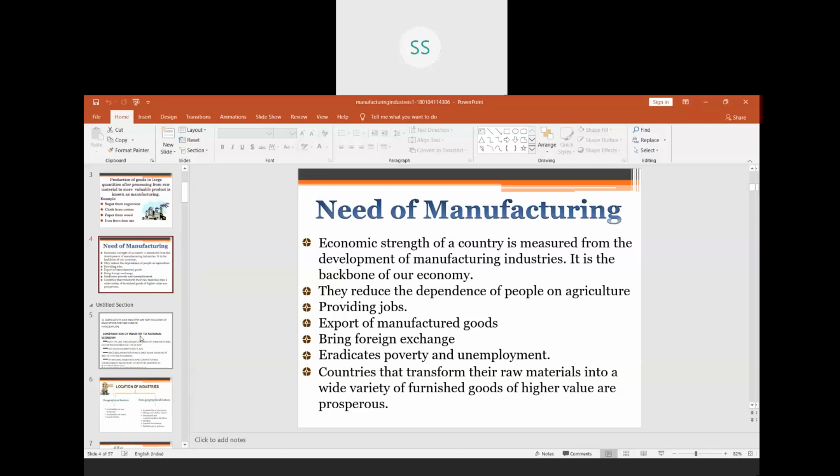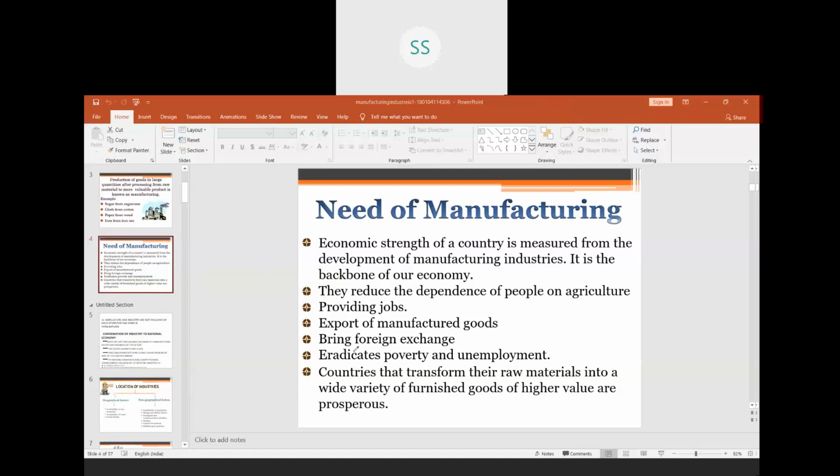Then we have the next point, export of manufactured goods. When the goods are manufactured and when we export them, what are we expanding? We are expanding our country's trade and commerce. And not only this, when we are manufacturing the goods, it is bringing a lot of foreign exchange, because we know that the cost of finished products is more than the cost of raw materials.